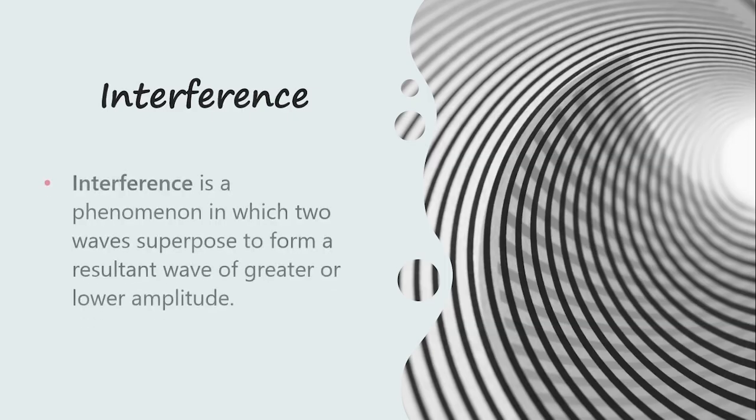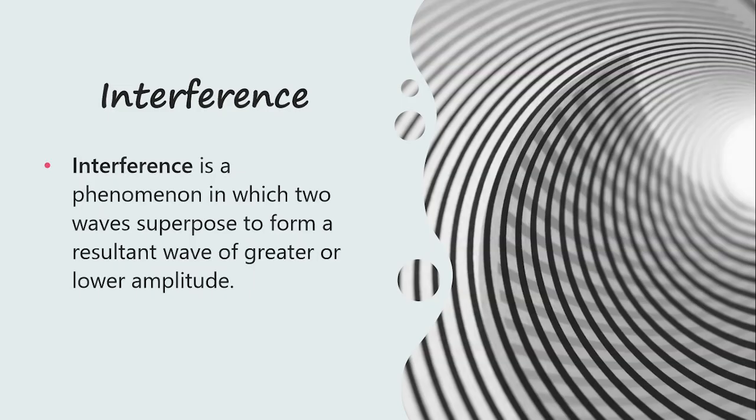What is the meaning of interference? Interference is the phenomenon in which two waves superpose to form a resultant wave of greater or lower amplitude. We discussed various terminologies related to waves, such as amplitude. The resultant wave is the wave that is obtained after the two waves superpose on one another. This resultant wave is of greater or lower amplitude. So that's the meaning of interference.